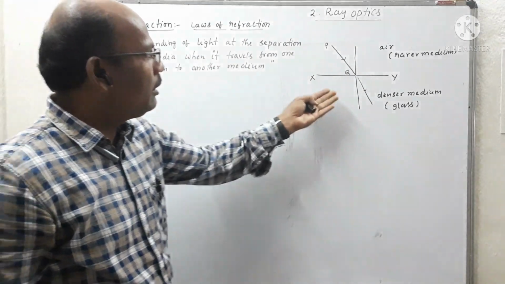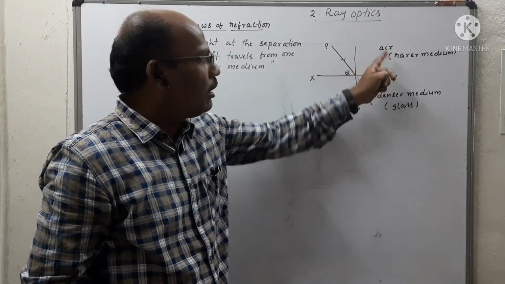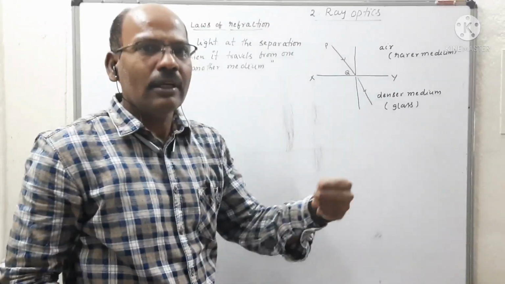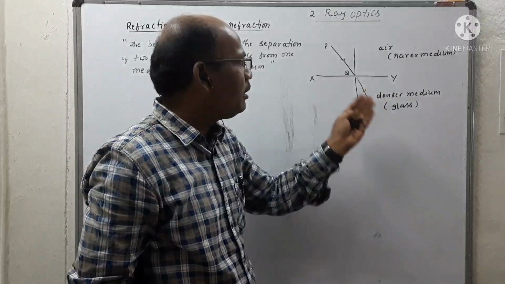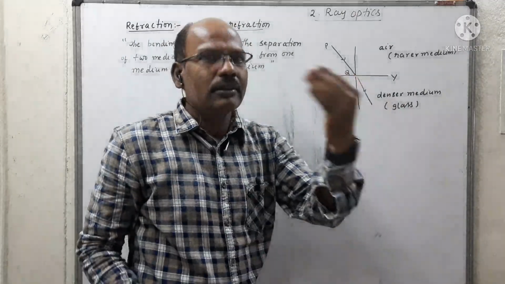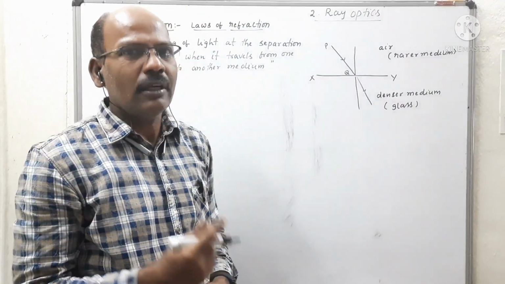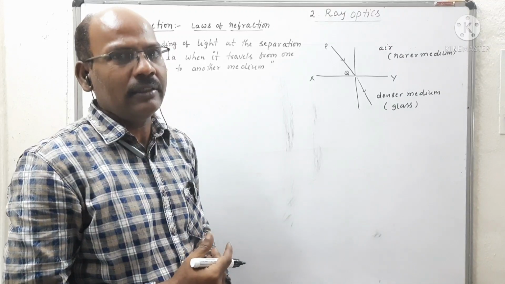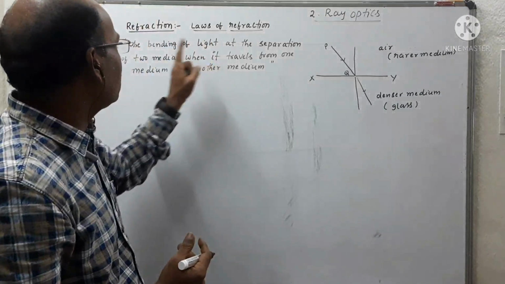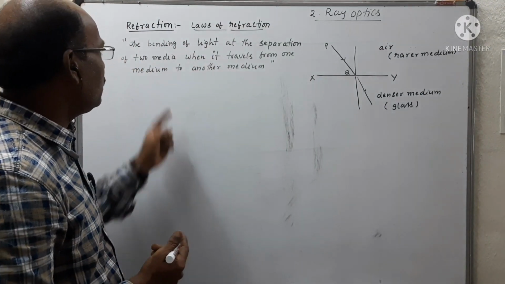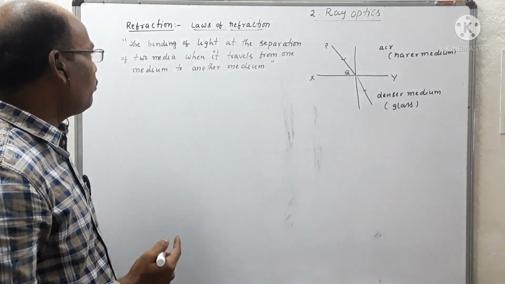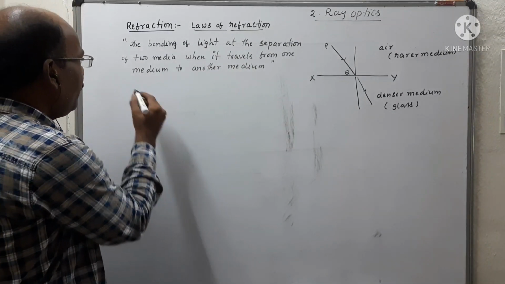Here we are observing that when light travels from rarer medium to denser medium, let us say glass, there is a change in the path of the light. That change in the path of the light is also called refraction. So the bending of light at the separation of two media when it travels from one medium to another is called refraction.